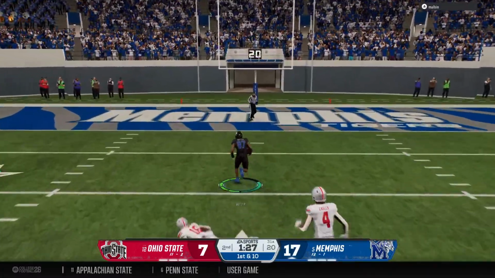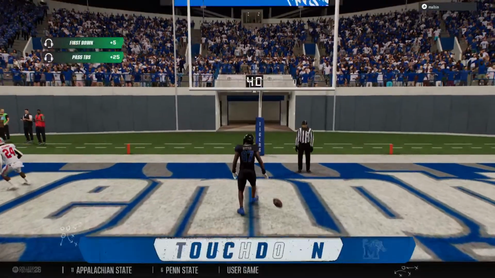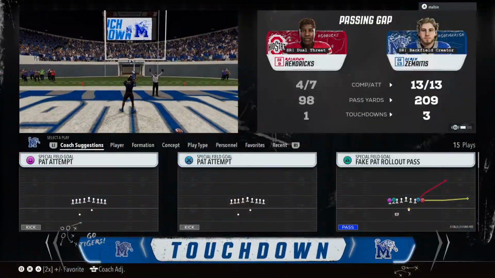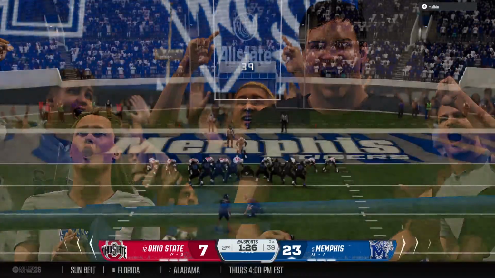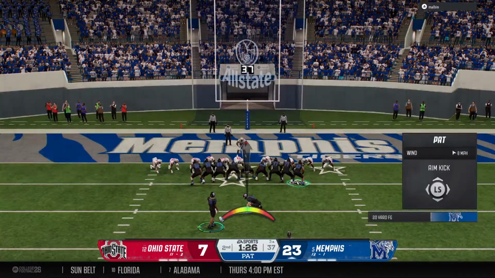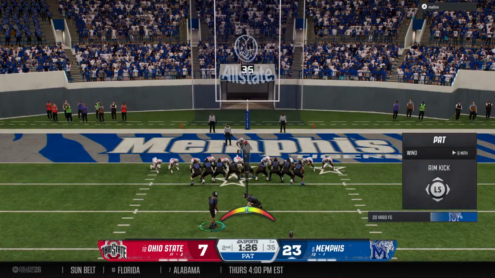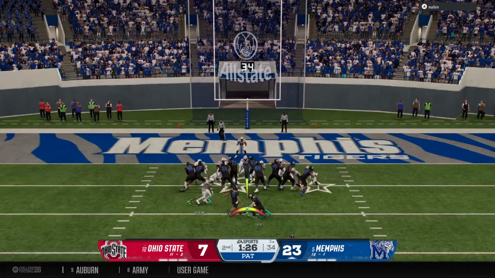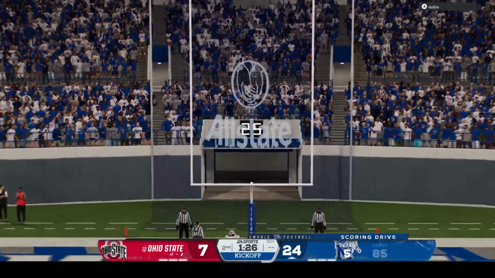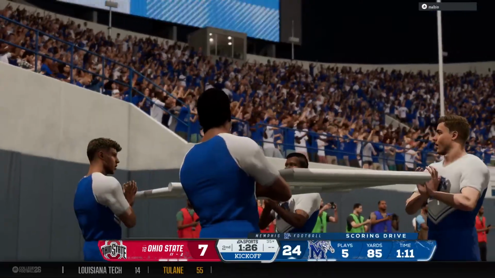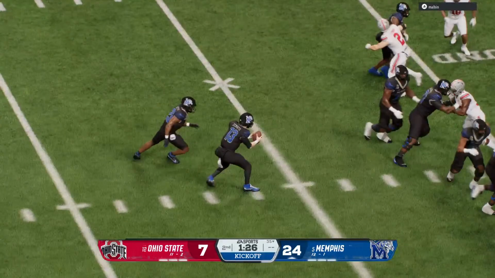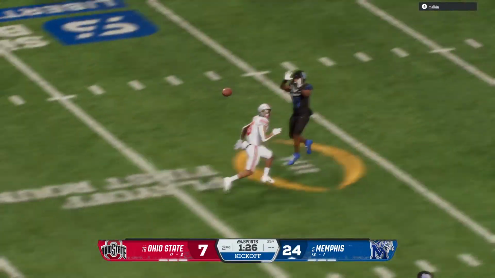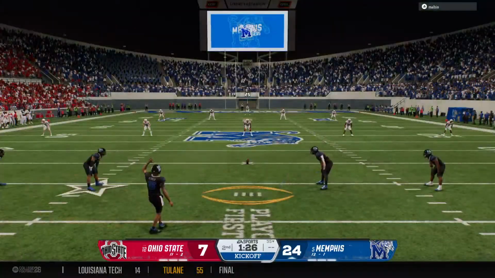He's got it in the open. Looking for the end zone. Has a lane. Touchdown, Memphis. This offense cannot be stopped. And now the try here for the extra point. So they find the reliable tight end, and he makes the defense pay that time. You know, the receivers a lot of times get most of the attention, but don't forget about how potent a tight end can be. When you've got a player like this who can run routes, you get a serious weapon that they can utilize, and they just did right there.